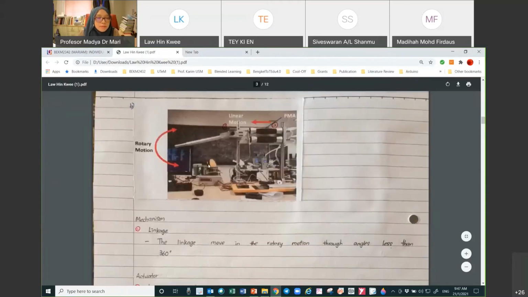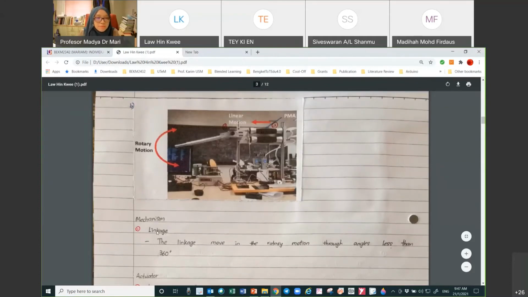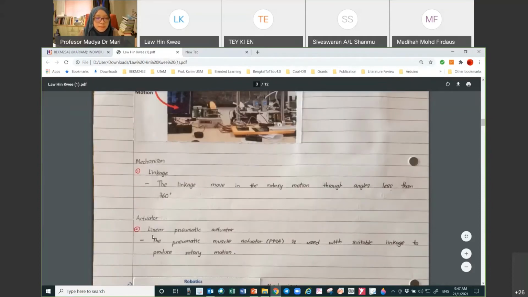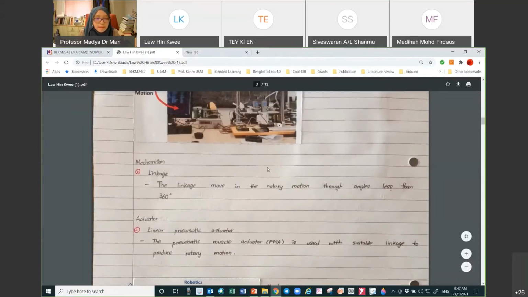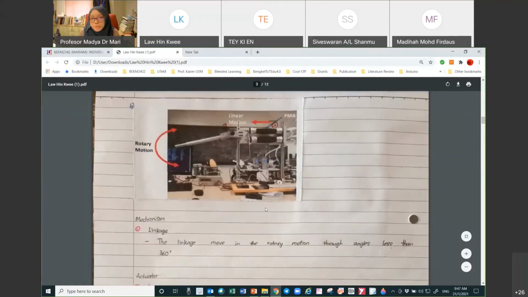For B, it's the same thing. He listed out what types of mechanism are in this figure. We have the linkages, only one at this point. Then you have the actuator, linear and pneumatic. Actually, there is one more mechanism that is missing over here. It's not linkages.